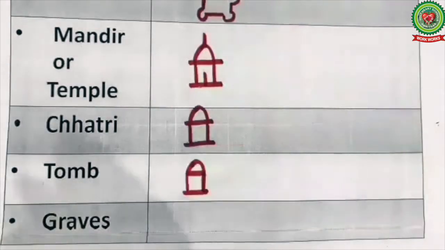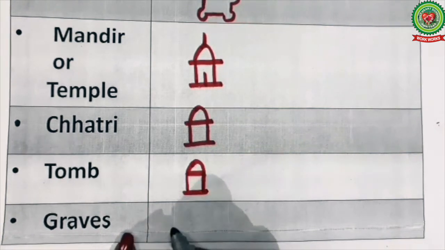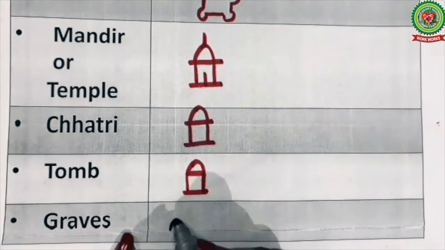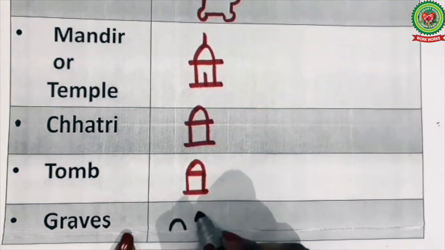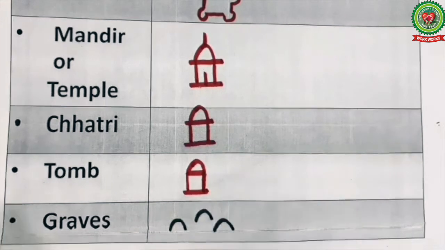Now, the last symbol from the category of monuments and buildings are the graves. For graves, we will use black color. They are shown like this. So they are in black color.